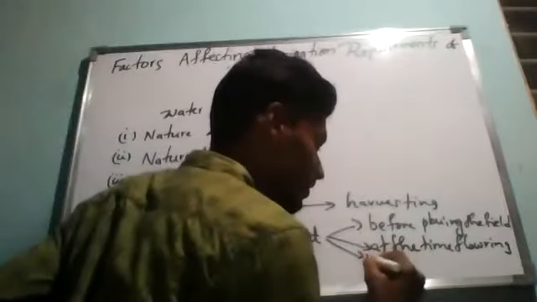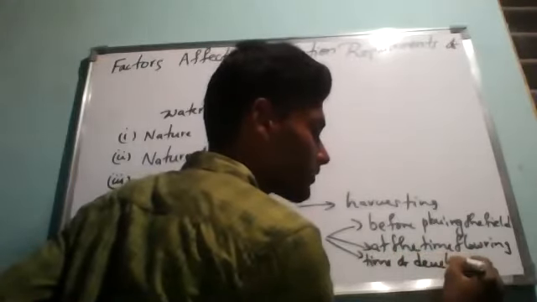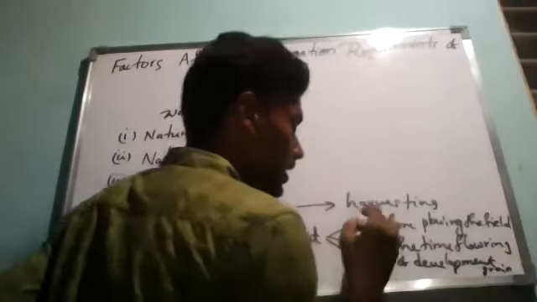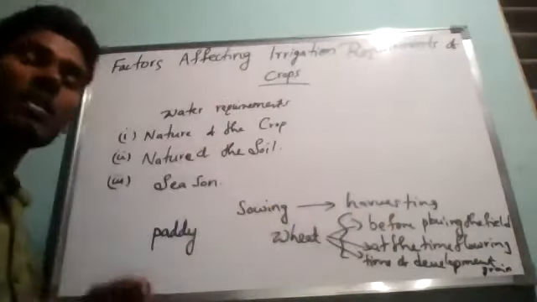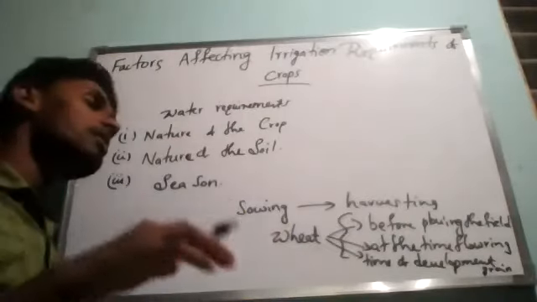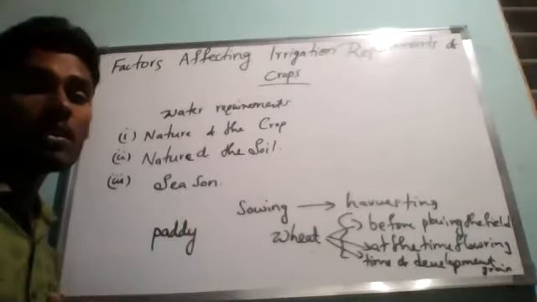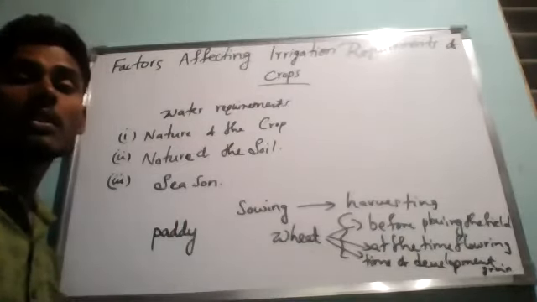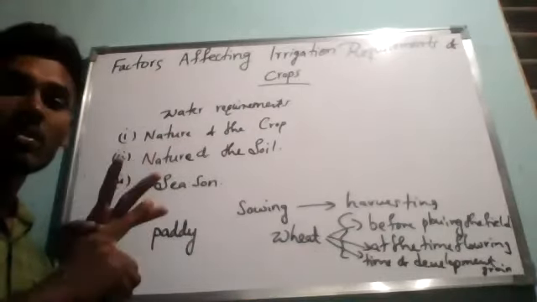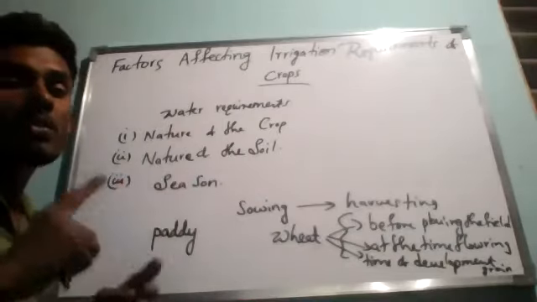If we provide enough water in these three stages, then we will get the wheat crop. In the remaining stages, even with less water, it can adjust and grow. That is why for several crops like wheat, irrigation is needed at only three stages: before plowing the field, at the time of flowering, and at the time of development of grain.